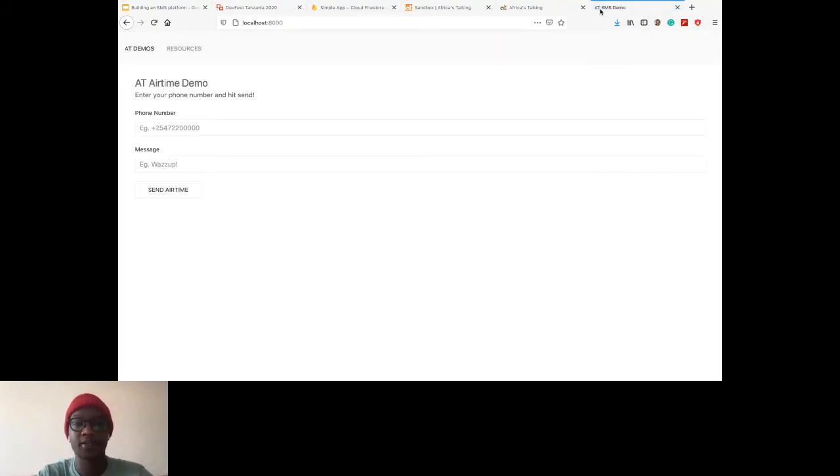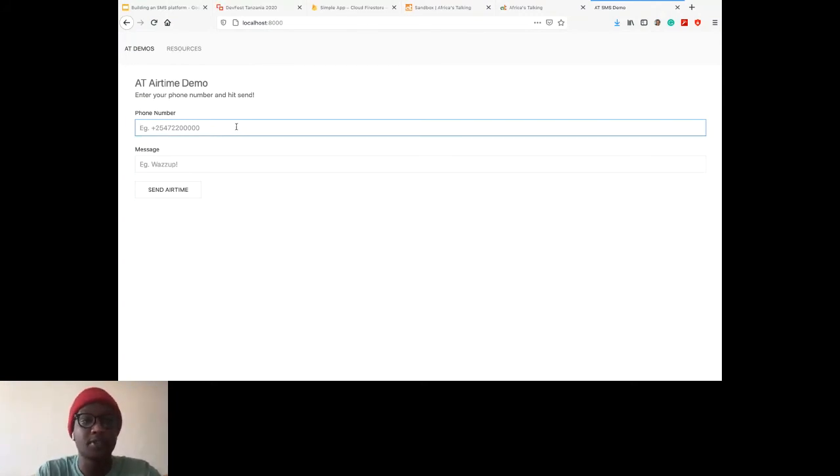and it loads up. What I love about UIKit is that it's very minimalistic. There's nothing fancy going on. All you have here is airtime documentation. So if you want to see what you can do with the airtime API, you can go there. The SDK on GitHub, which has quite a few interesting details.